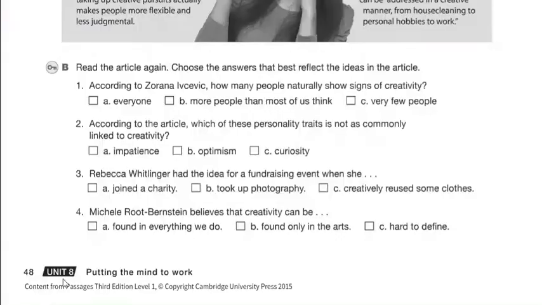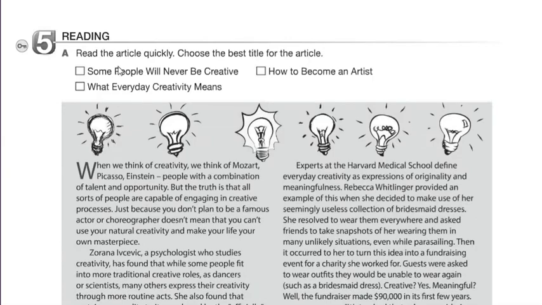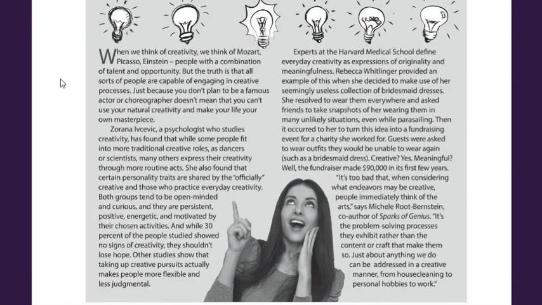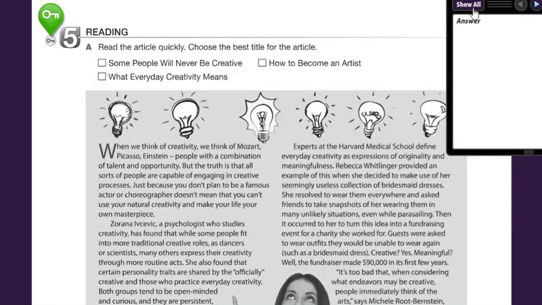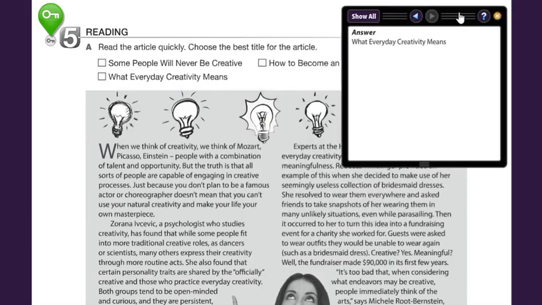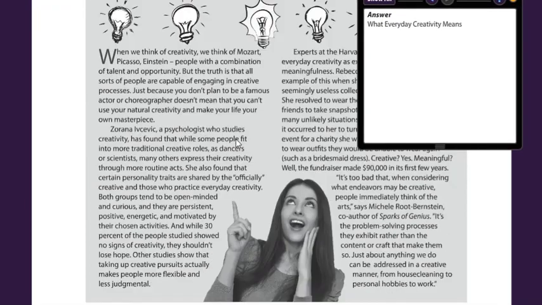Now, the last exercise is a reading practice. Read the article quickly, choose the best title for the article. Okay, so you may take a pic to read it. You may pause it, and you can check it out, read it, analyze it, take your time. All right, now it's time to see the answers. Read the article quickly, choose the best title. It says, what everyday creativity means. That will be the best title because it's talking about this topic.